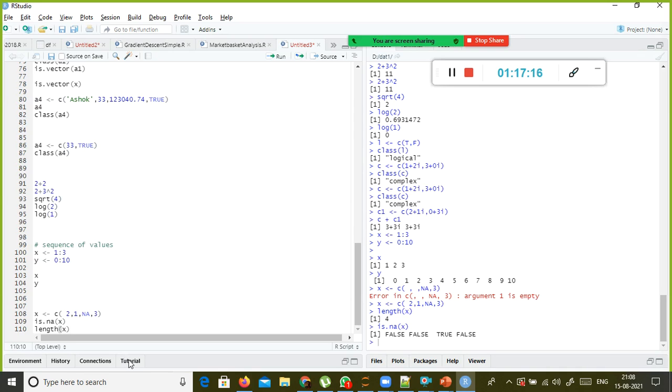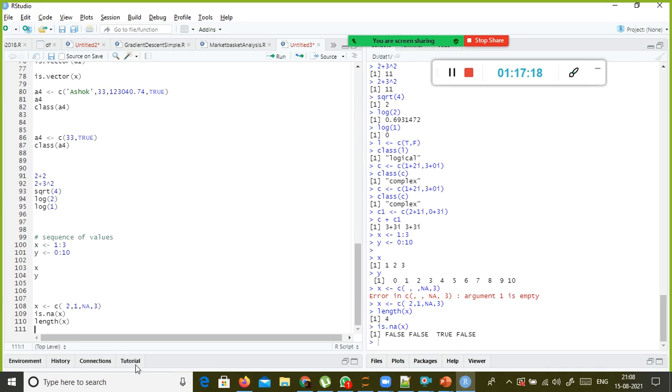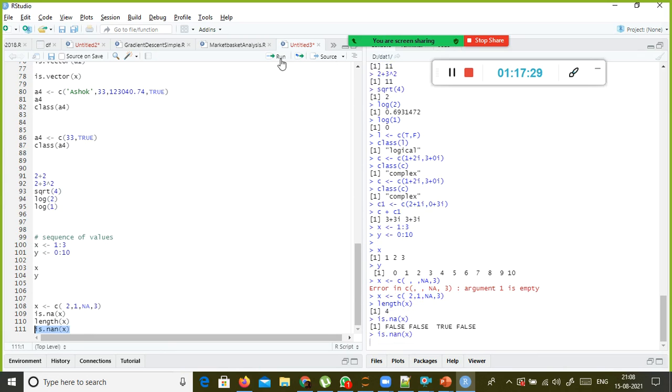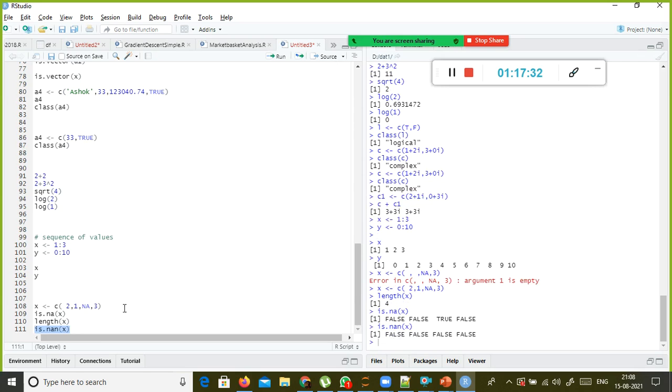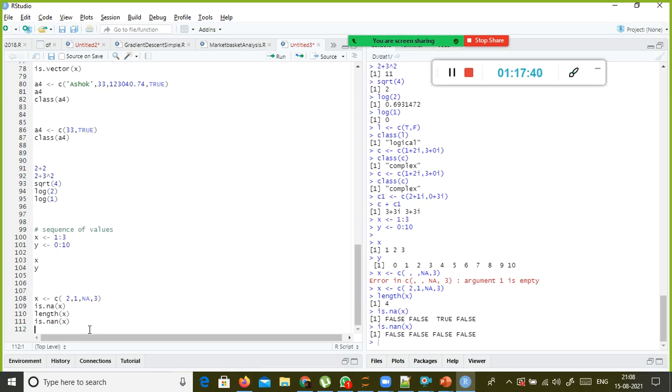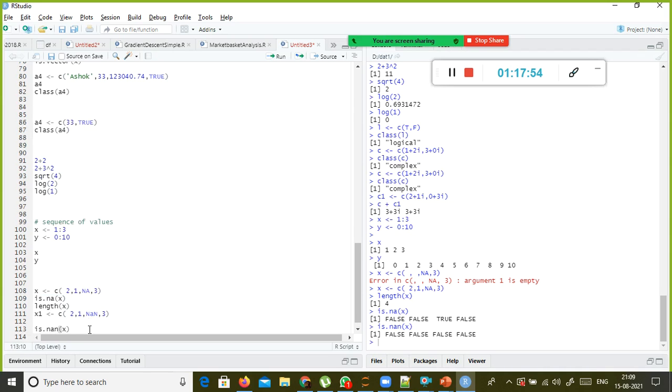And you have something called NaN, which is also available in R. is.nan of x. NaN stands for not a number here. Look here, in this case it says all the values are false. That means none of the NaN values are there. So if I wanted to have the NaN, what I should do is, for example, create x1, and here I am going to say a small a, capital N. And is.nan.